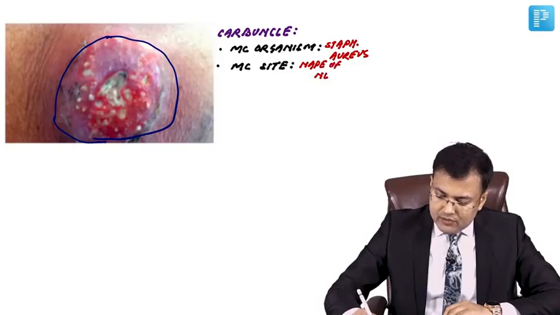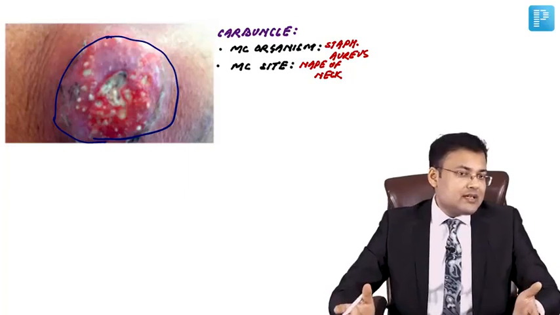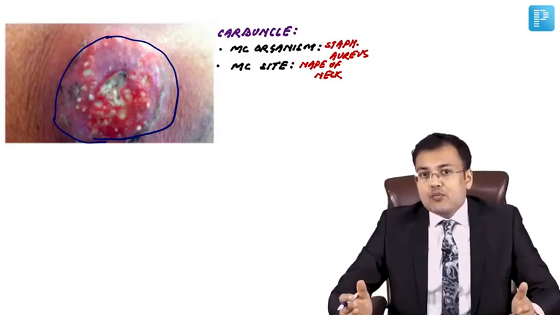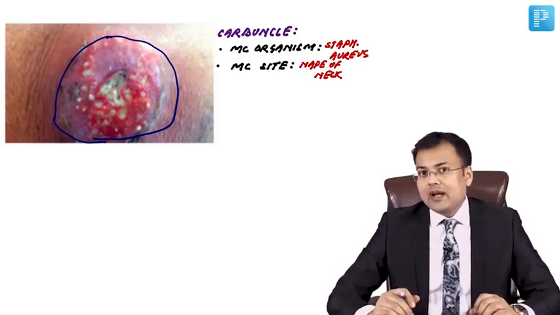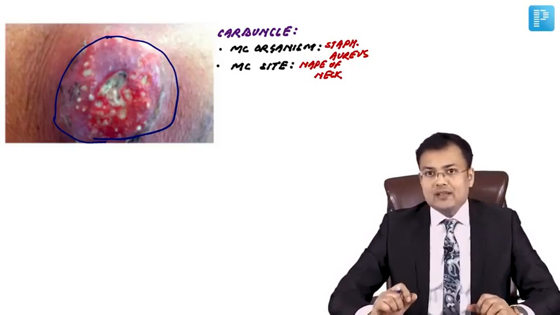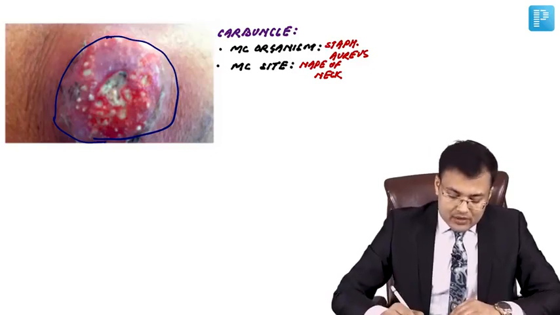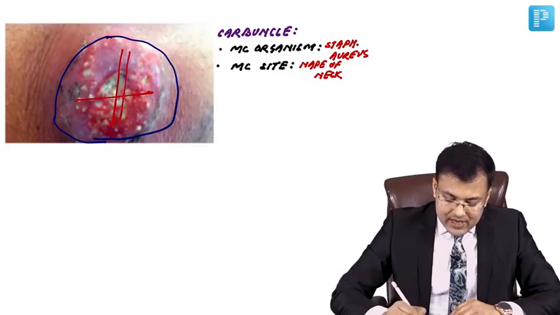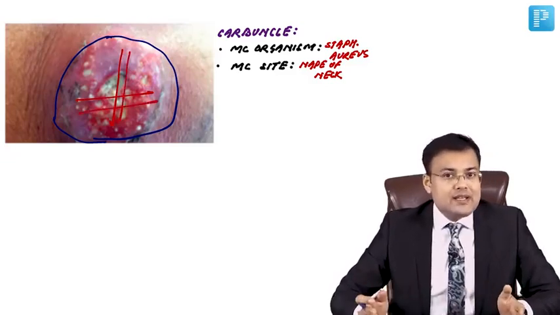You will notice for majority of infections, there are two predisposing factors. One is diabetes mellitus and second is immunocompromised state. So these are also the risk factors for what? Carbuncle. How we are going to manage these patients? Since there is abscess, there is infected mass, you have to perform incision and drainage with antibiotics.